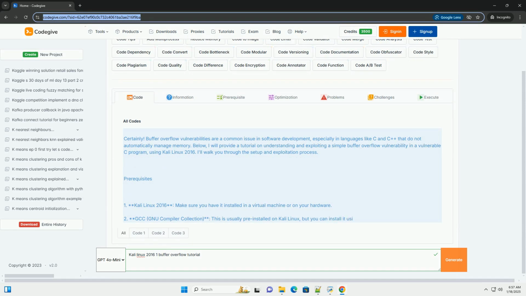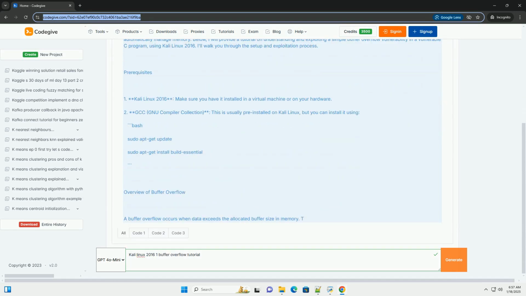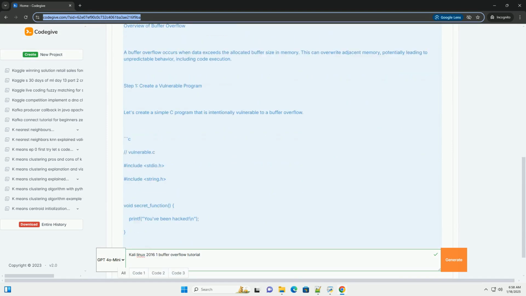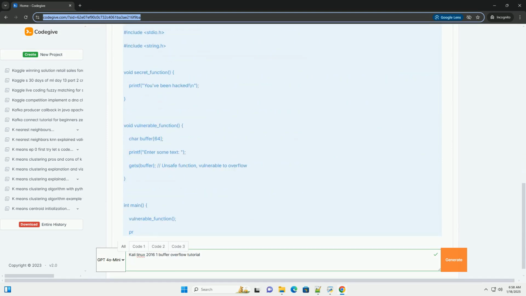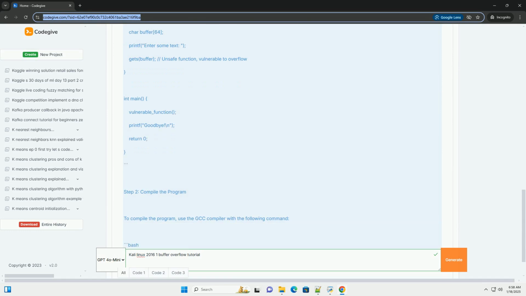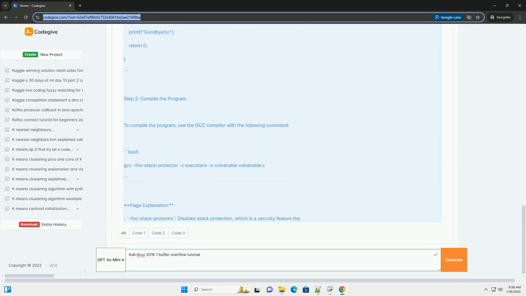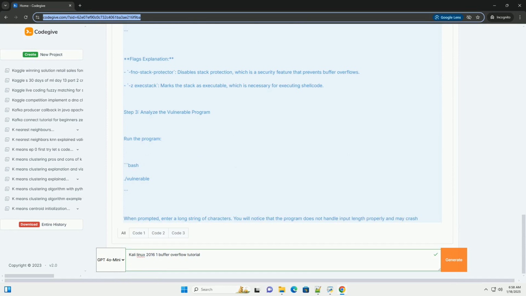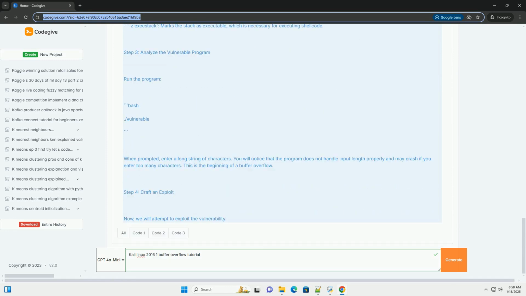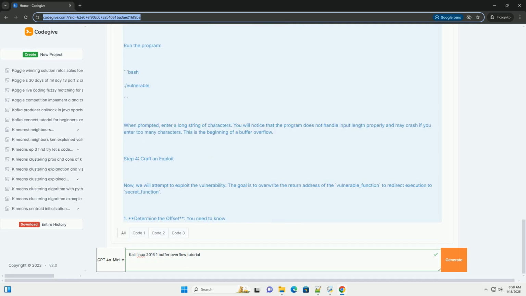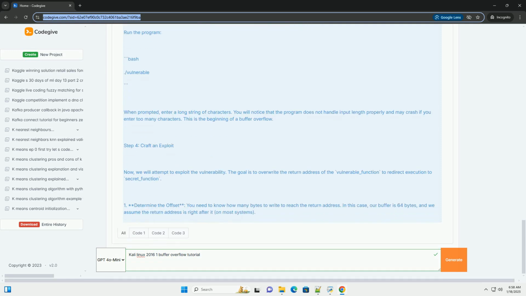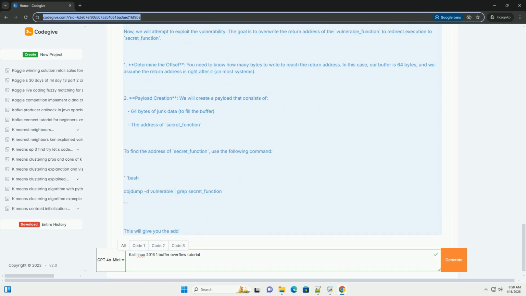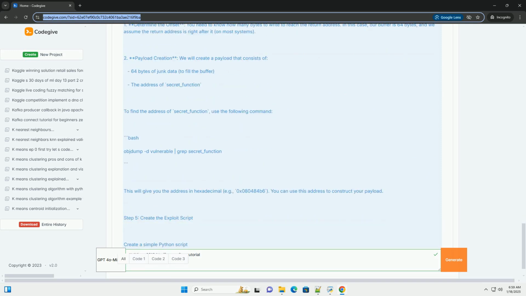Certainly. Buffer overflow vulnerabilities are a common issue in software development, especially in languages like C and C++ that do not automatically manage memory. Below, I will provide a tutorial on understanding and exploiting a simple buffer overflow vulnerability in a vulnerable C program, using Kali Linux 2016. I'll walk you through the setup and exploitation process.